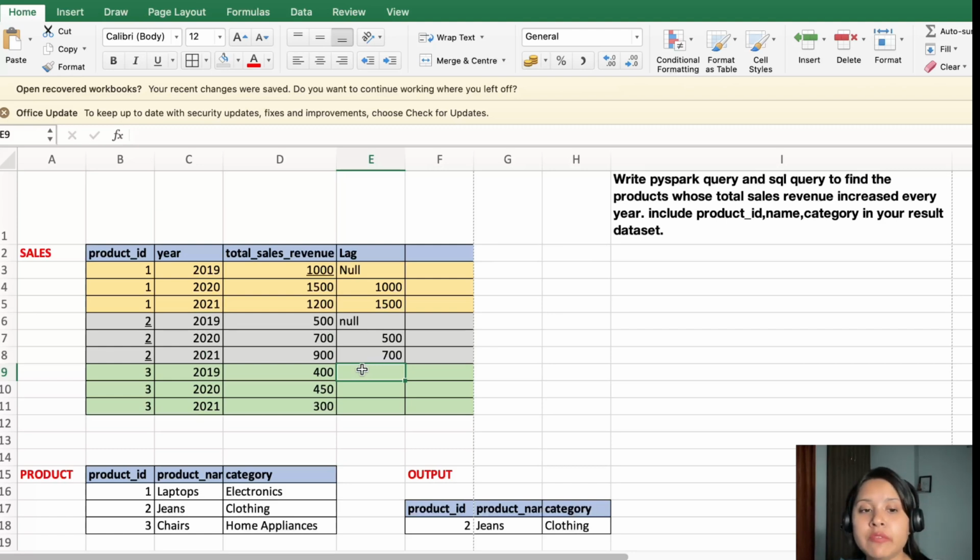What is the revenue for 2018? I don't know, so we will have it as null. What is the revenue for 2019? That is 400, that is the previous year sales. Now, what is the total revenue for 2020? It is 300. Now you understand how the lag works, right? You are grouping it by product ID and you are doing a total sales revenue.